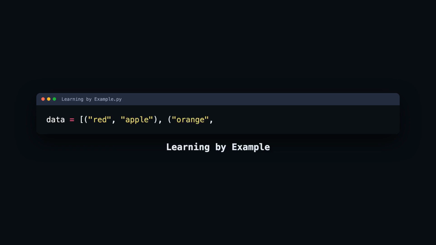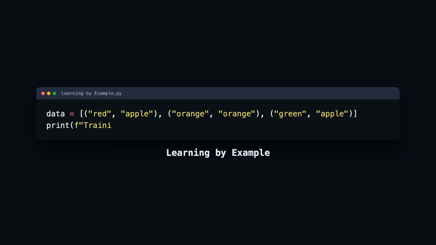Imagine you are teaching a child to identify a fruit by showing them a basket of apples and oranges. You don't give them a complex rulebook, you simply show an image and say, "This is an apple." This is called supervised learning, where the AI learns from a labeled data set. In our code, we represent this as a list of inputs and their corresponding correct answers.